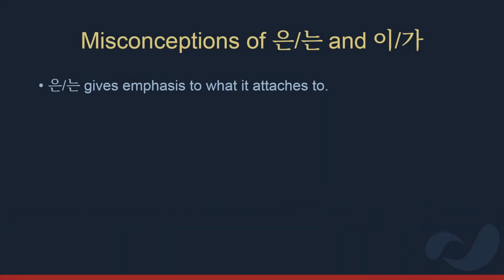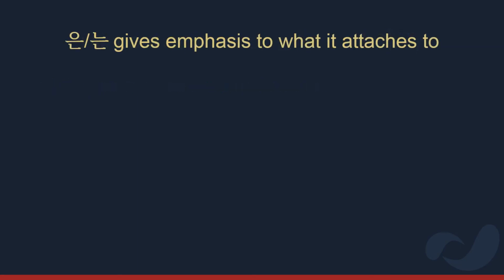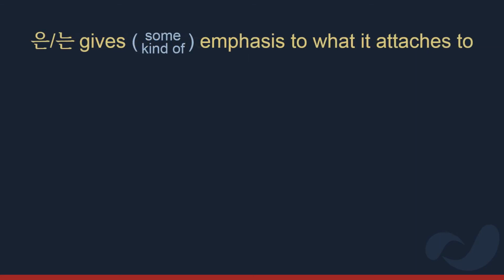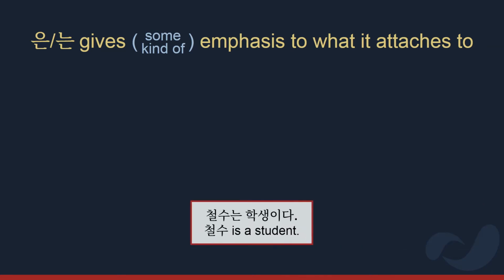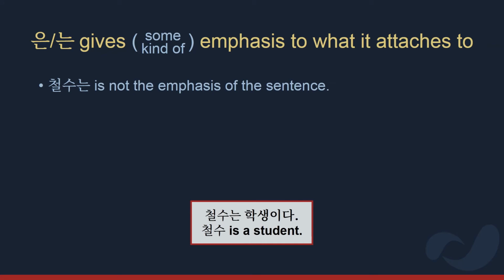This next misconception, that 은는 gives emphasis to what it attaches to, has some degree of truth in it. 는 does give some kind of emphasis. However, it would be wrong to assume that this is the emphasis of the sentence. Normally, the opposite is true. In the sentence 철수는 학생이다, the most important part of the sentence is 학생이다. This is emphasized over 철수.